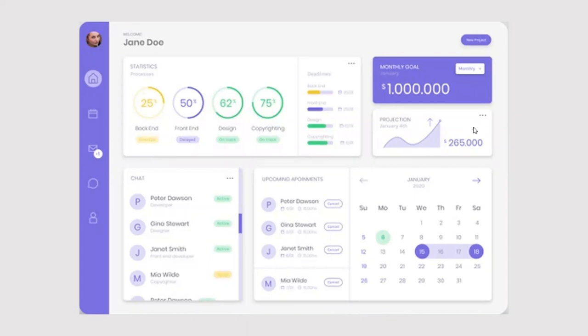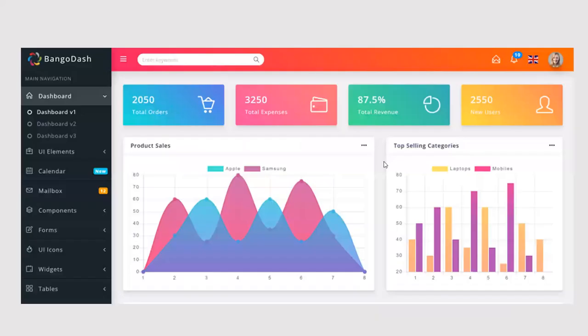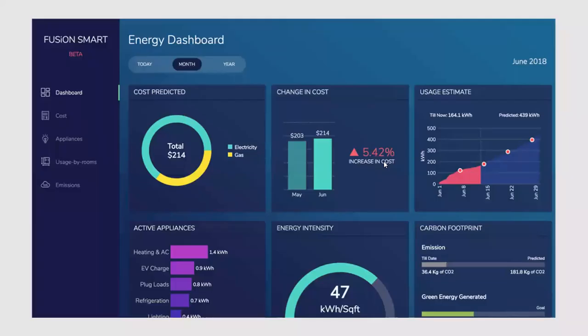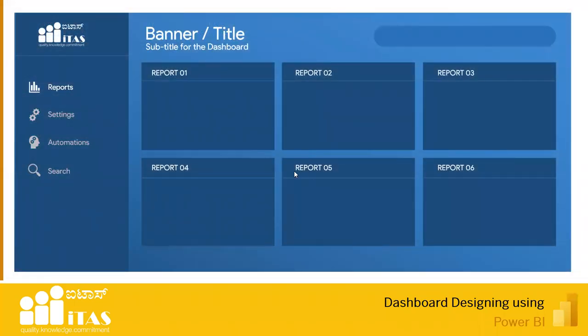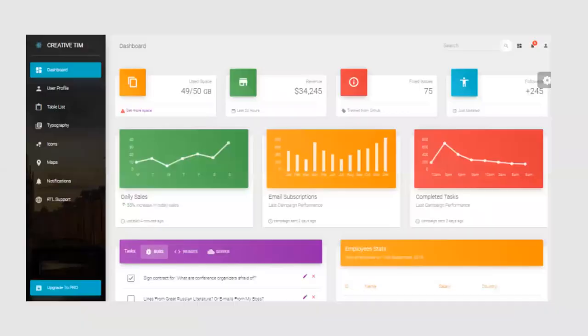Okay, so these are some of the sample dashboard designs. These are designs which I've downloaded from some other websites. These are not my designs. You can see that this is one design, and I tried the same design here, slightly different. I want all of you to refer to them.